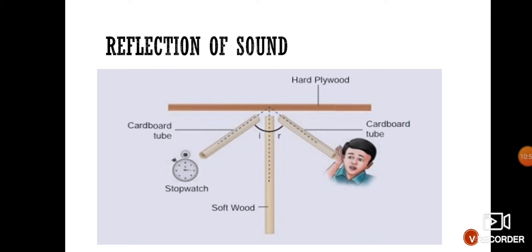To understand this topic, we can take one example. If an empty room is there, only four walls are there. Only four walls from the surrounding. Then what will happen? You will be able to hear the sound. You will be able to hear the reflection of sound.